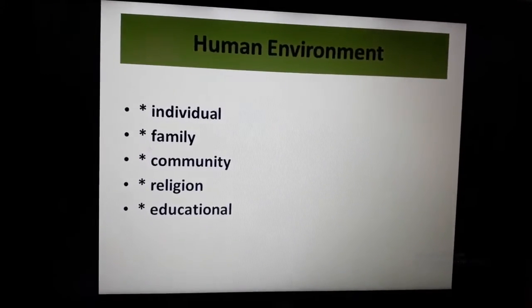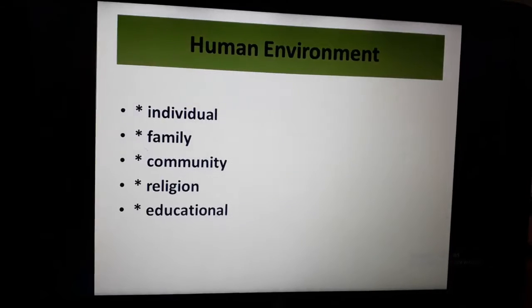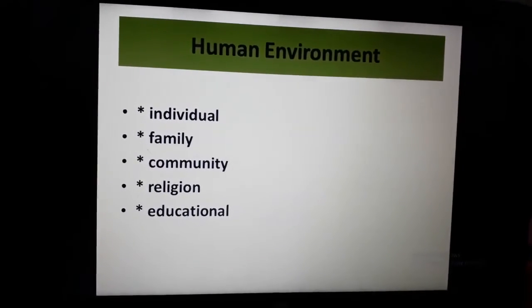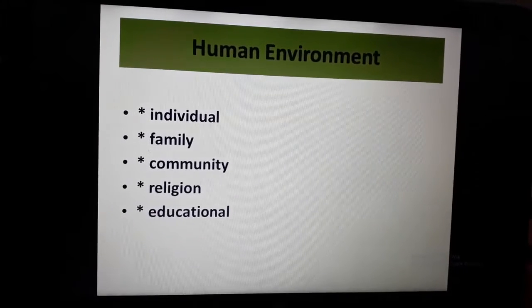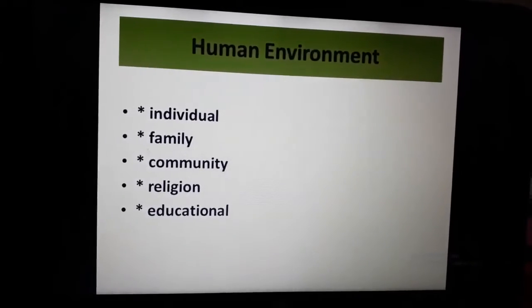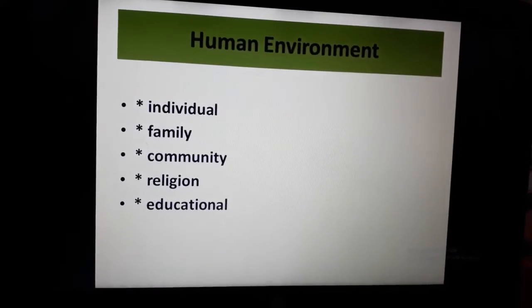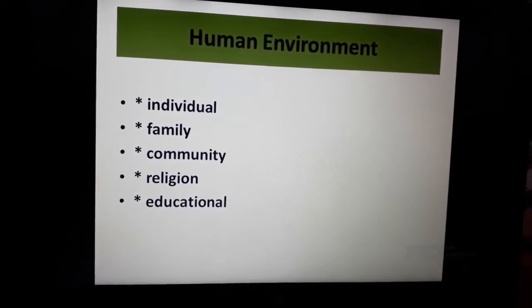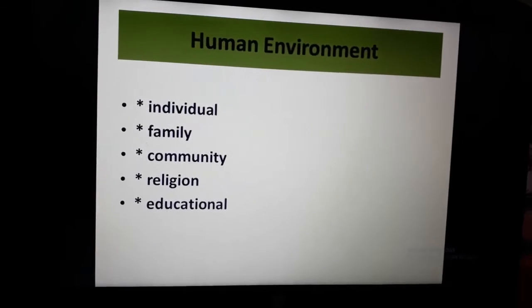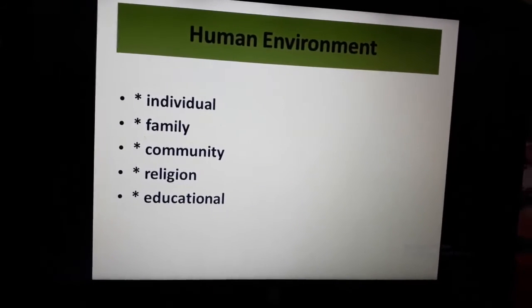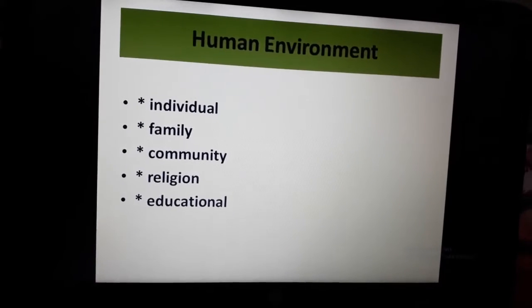So in today's lecture, we covered what is environment. Environment is our surrounding that supports life, and it includes three components. First one was natural, second one human-made, and third one human environment.